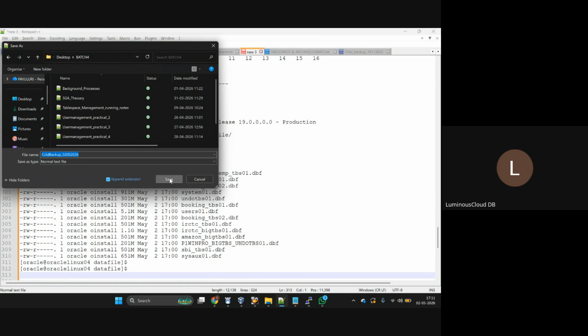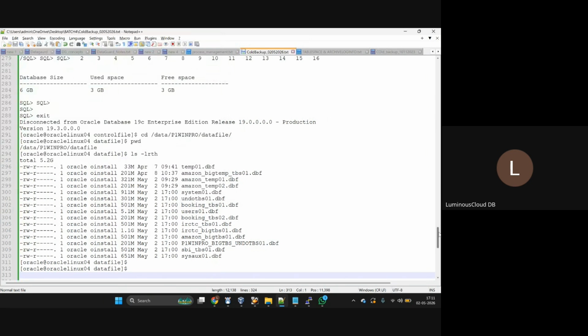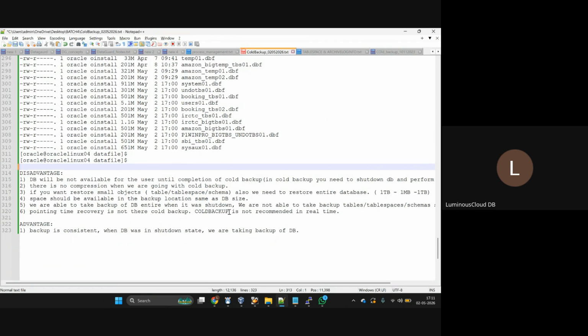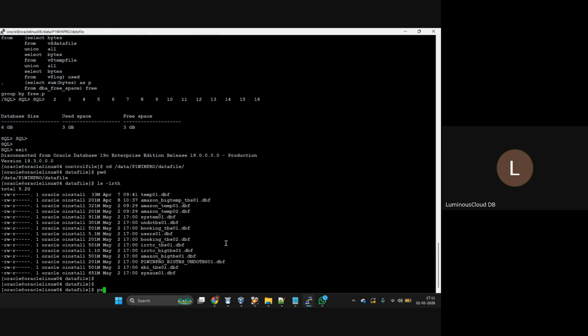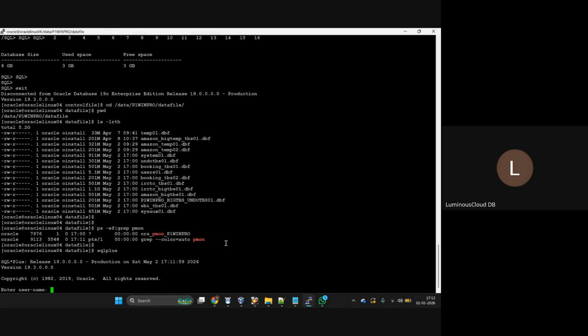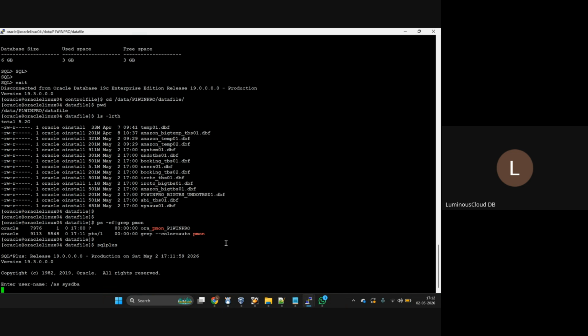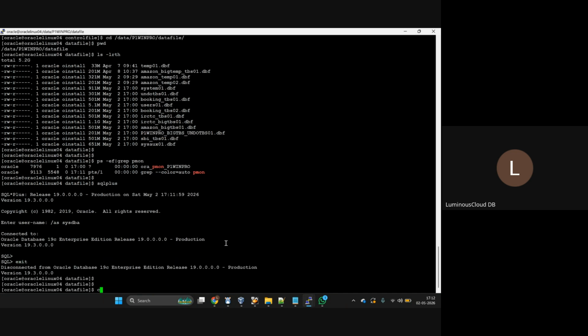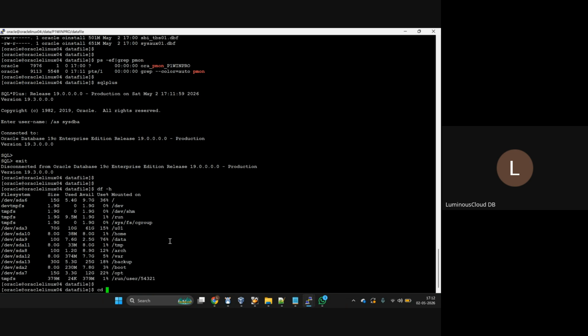Okay, see how to take a cold backup of the database. Simple. Just check what our database status is. It is up and running. Let me connect to the DB. First, as a part of cold backup, exit from here. Create the directory structure at backup level.